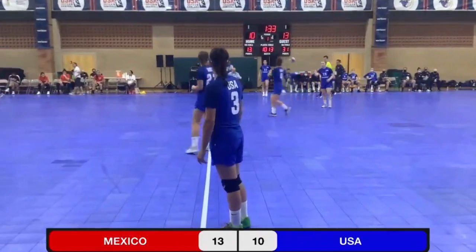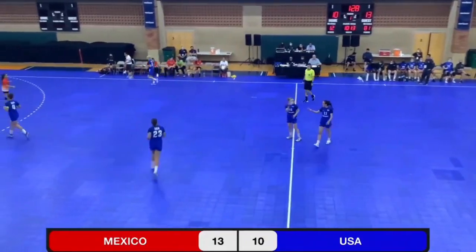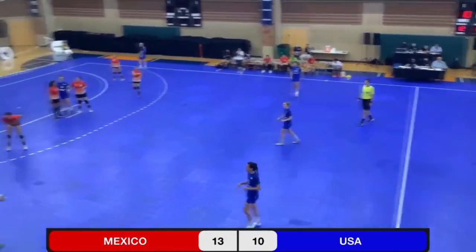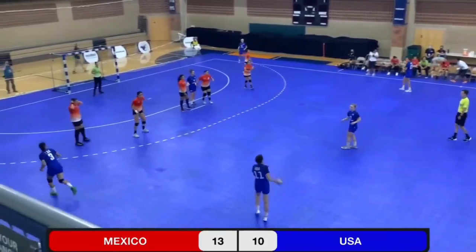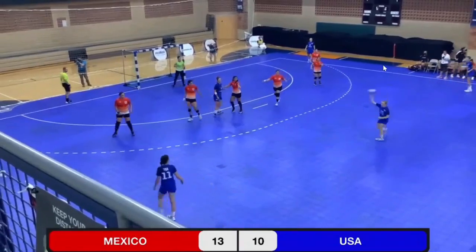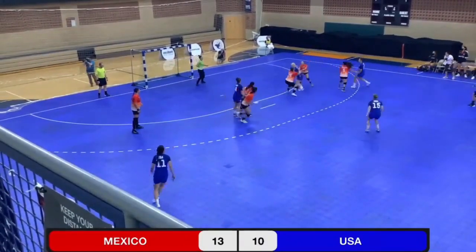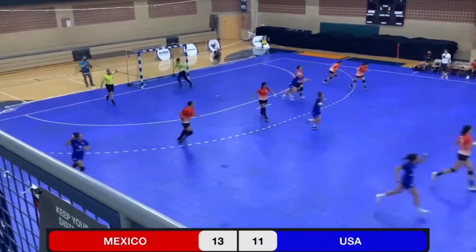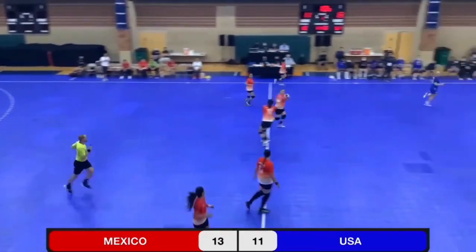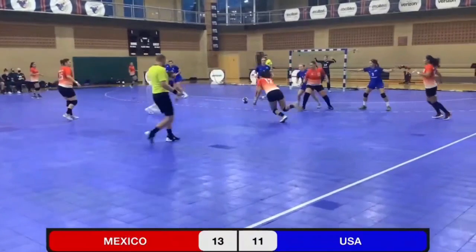That's Itzel Vargas with the goal. U.S. was in a 6-0 defense that time. Did not come out to meet her, and she took advantage of the open space at 8 meters for the goal. Nice pass in from Christensen to Norden. Saga Norden with a nice goal along the 6-meter line.